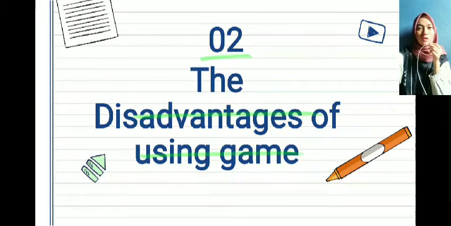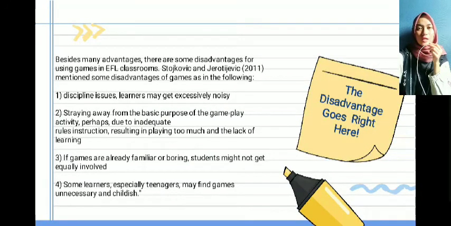On the other hand, according to Stojkovic and Jerotijevic, there are some disadvantages for using games in EFL classrooms, such as: first, discipline issues. Learners may get excessively noisy. Second, straying away from the basic purpose of the gameplay activity, perhaps due to inadequate rules instruction, resulting in playing too much and a lack of learning. Third, if games are already familiar or boring, students might not get equally involved. Fourth, some learners, especially teenagers, might find games unnecessary and childish.